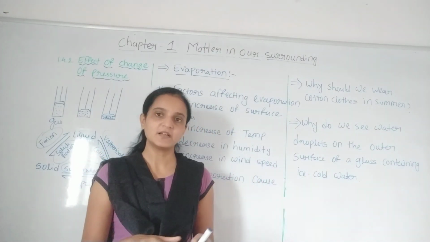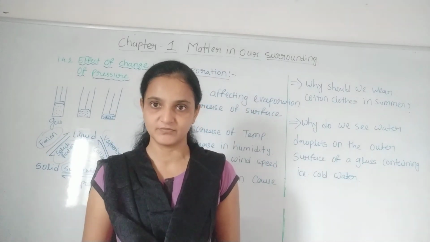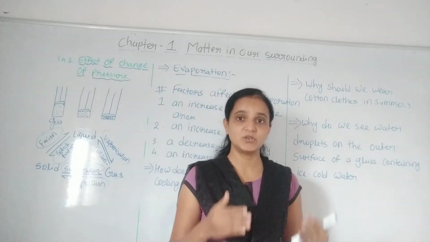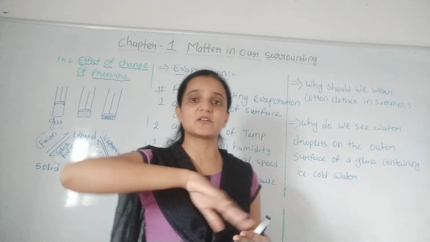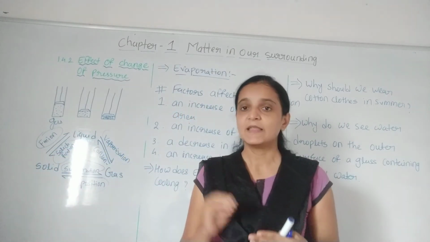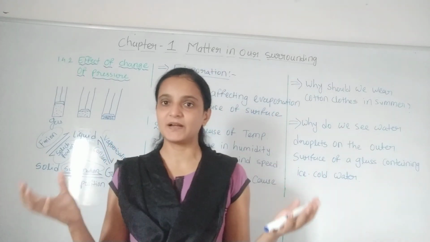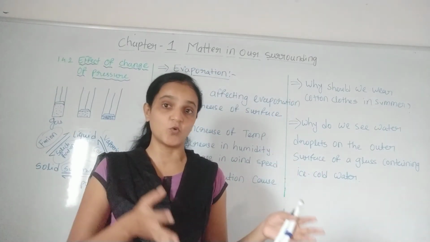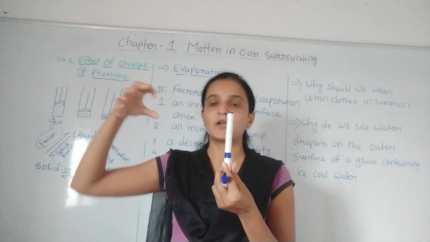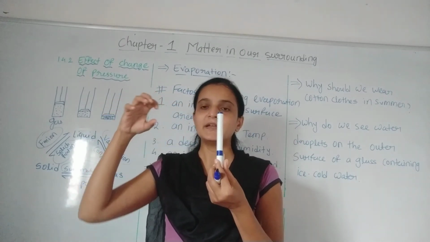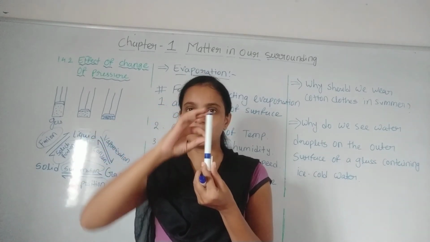So while we were children, at that time we were thinking, from where has this water droplet come, right? But nowadays we know the answer: the water droplets on the surface of the water bottle are there because there is water vapor in the surrounding air. In the surrounding air, water is already there in the form of water vapor, right? So suppose this is the water bottle and water vapor from the surrounding. When it comes closer or comes in contact with the surface of the water bottle, what happens?